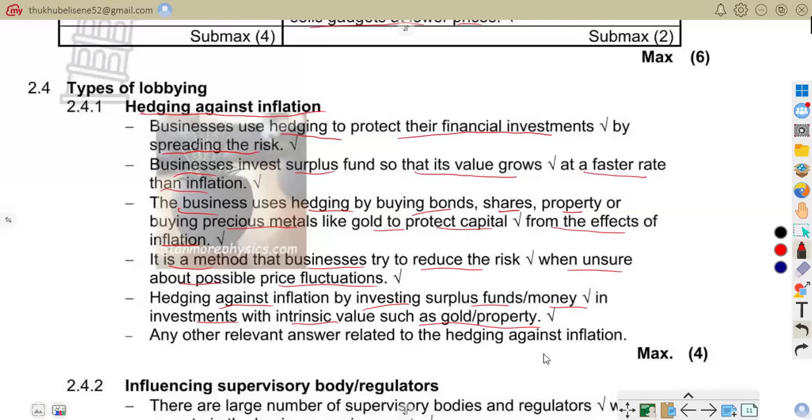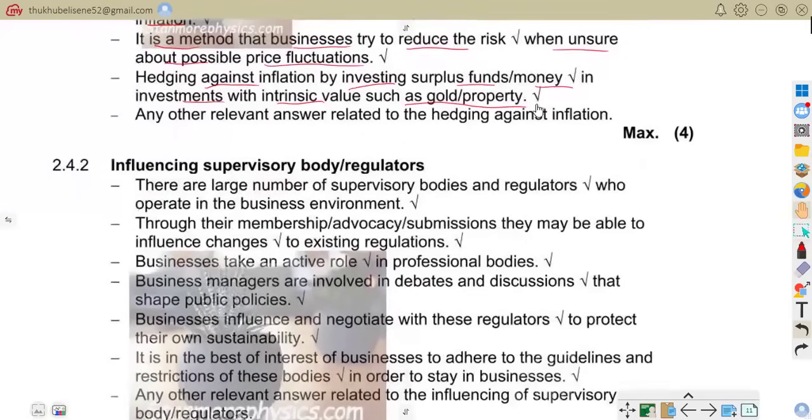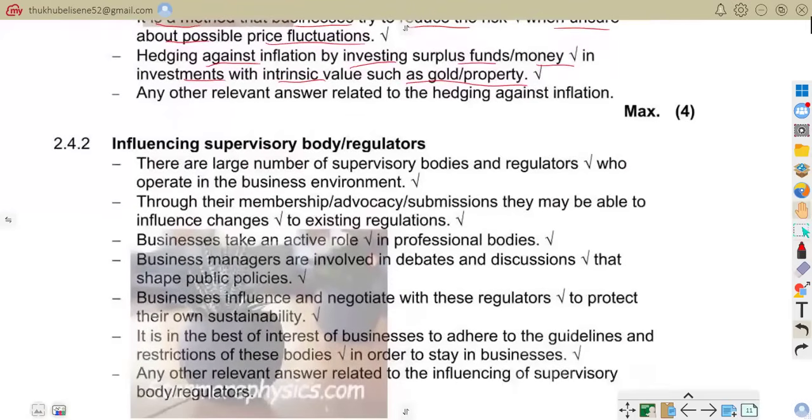So now let us be on 2.4.2, influencing supervisory bodies or regulators. When you're talking of supervisory bodies or regulators, that is when business try to influence laws and regulations affecting them.